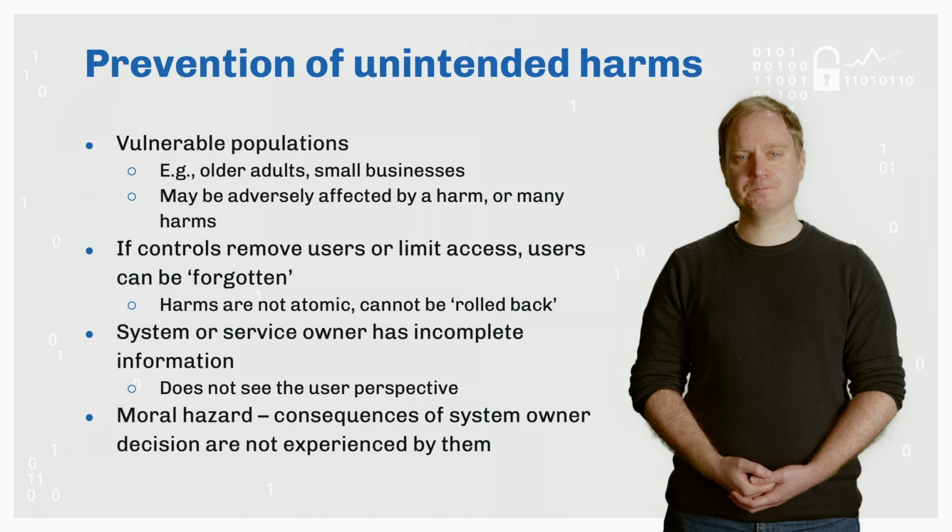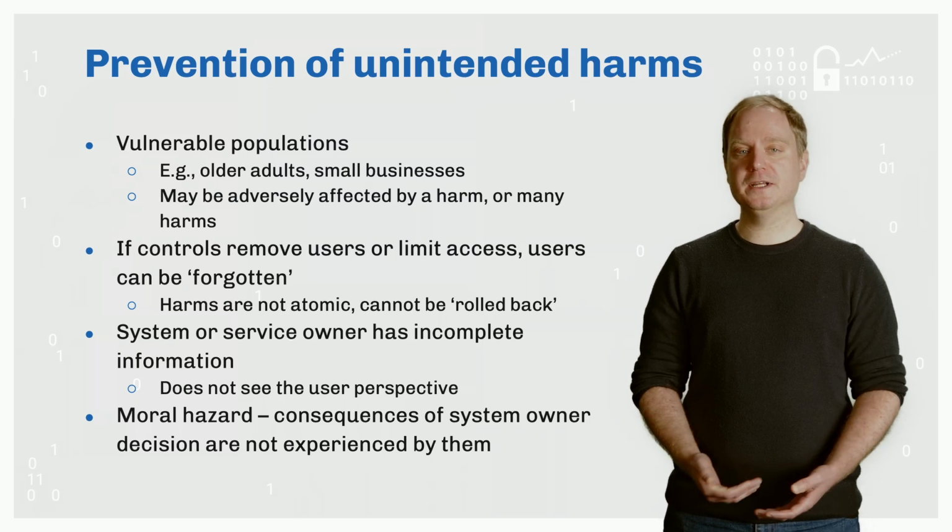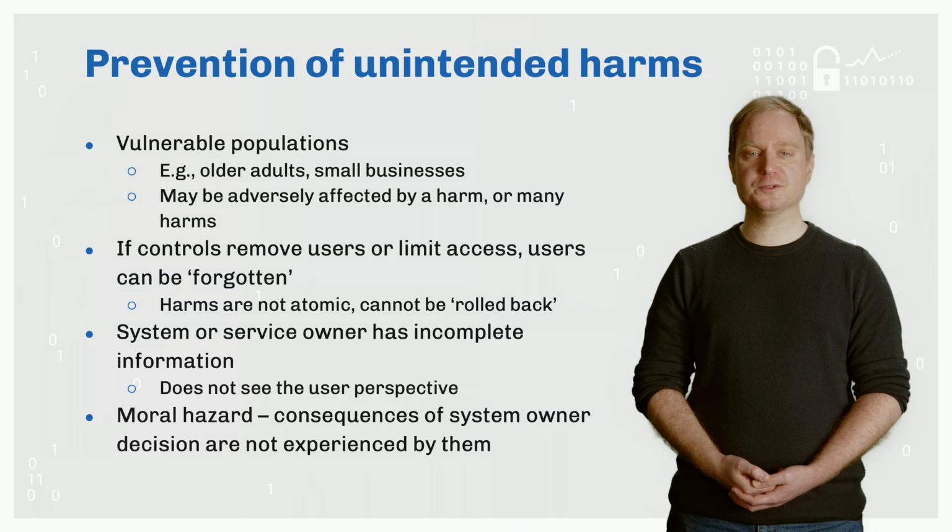Such users may then need representation or advocacy of some sort to carry their needs to the service owner or the wider community. Discernible vulnerable populations can include older adults among home users, small businesses within the wider business community, which have fewer, if any, dedicated IT staff and less resources for security protections, and home users with disabilities or impairments, for instance. When a service owner considers or acts to deploy a cyber risk countermeasure, they will potentially have incomplete information from their perspective.